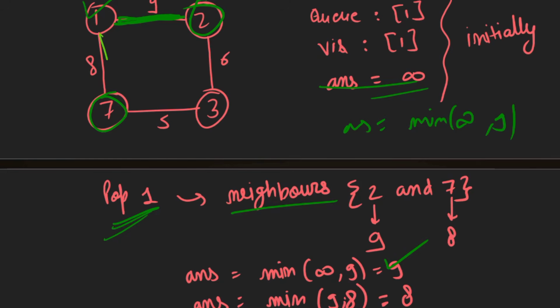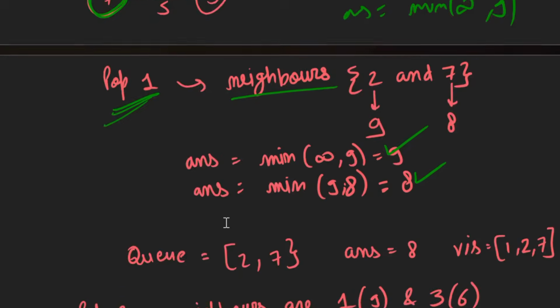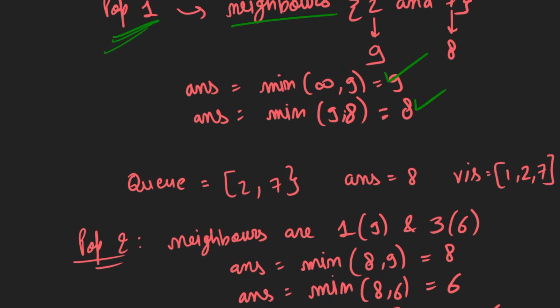Then we take this neighbor, then our answer will become the minimum of 9 comma 8, that is 8. And then we push these two nodes, node number 2 and node number 7, into the queue and mark them as visited. So we have pushed both the nodes into the queue and marked them as visited, and now after this our answer will be 8.